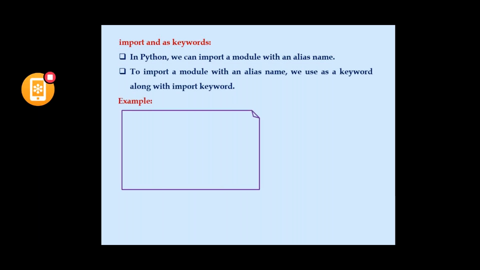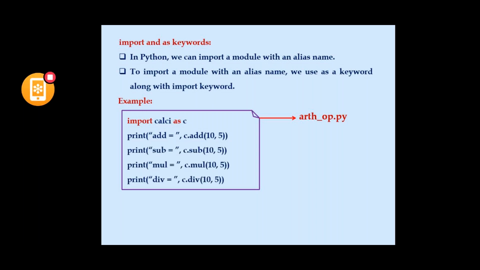See with an example. Import calc as C. Whenever the calc name is used, we can directly replace that calc name with C. The same previous example is considered, so it is given like this: C dot add of 10 comma 5, because C is an alias for calc.